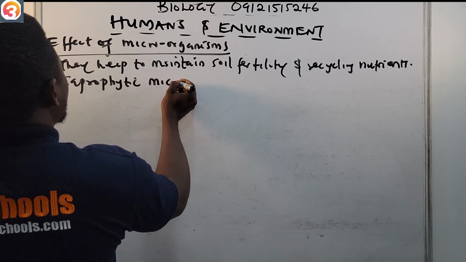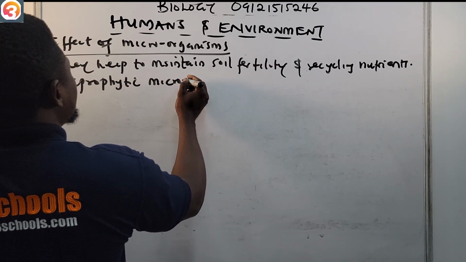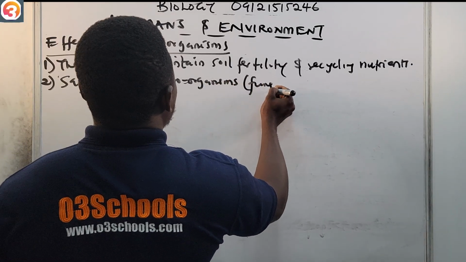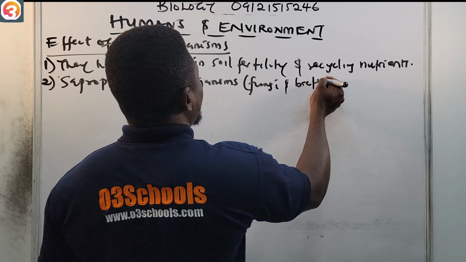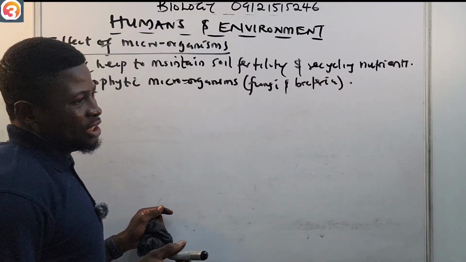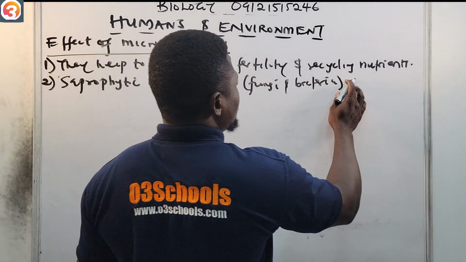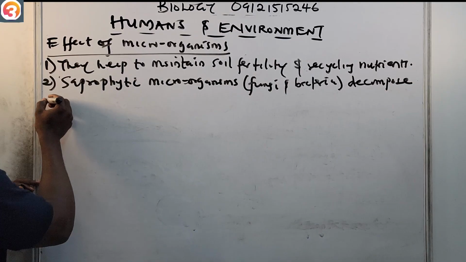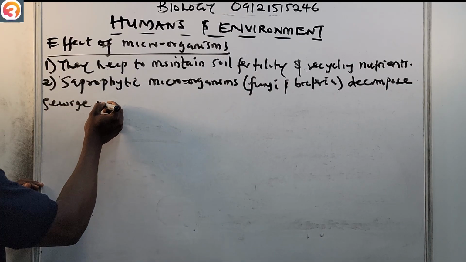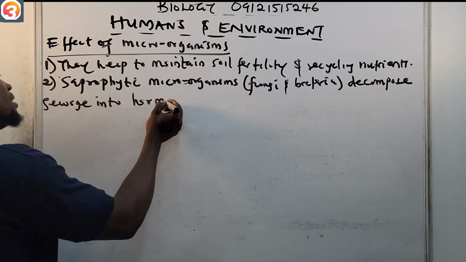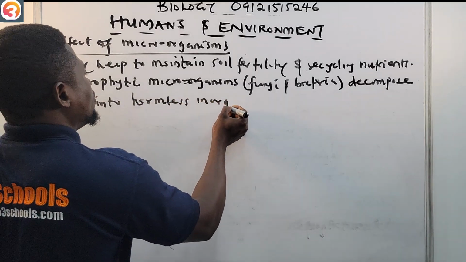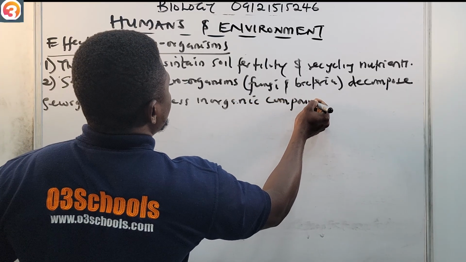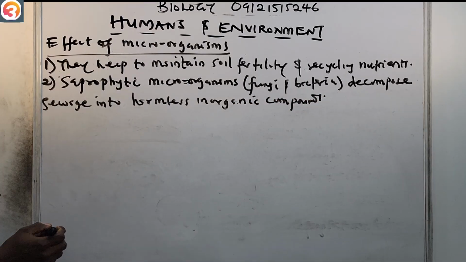Saprophytic microorganisms, such as the fungi and bacteria, decompose sewage. They help to decompose sewage into harmless inorganic compounds.